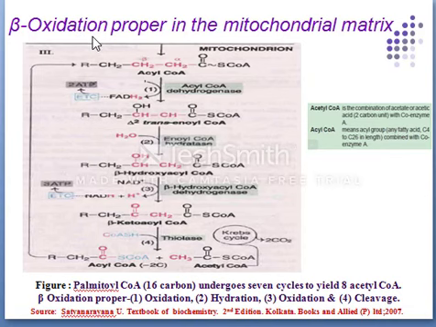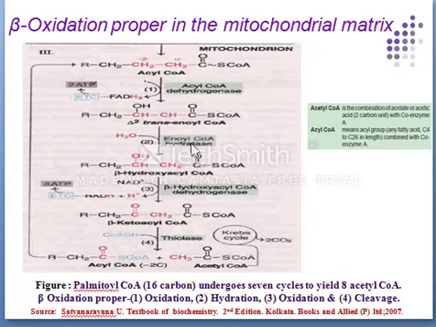The next stage is beta oxidation proper in the mitochondrial matrix. Each cycle of beta oxidation, liberating a 2 carbon unit, that is acetyl CoA, occurs in a sequence of 4 reactions: oxidation, hydration, oxidation, cleavage. Let's see the first, the oxidation. Acyl CoA undergoes dehydrogenation by the FAD dependent flavoenzyme acyl CoA dehydrogenase. A double bond is formed between the alpha and beta carbons. The next stage is hydration.